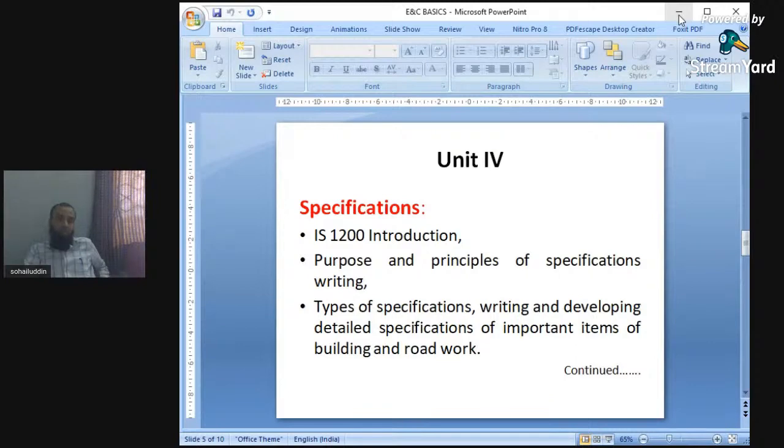So specification, this unit number 4, is a little bit of a theoretical unit in which we have to be descriptive. We have to write down in a descriptive form the various items in construction works. So types of specifications, writing and developing detailed specifications of important items of building and road works. Here we will study the specification of building work as well as road work.